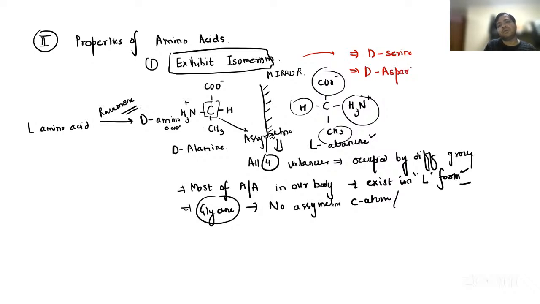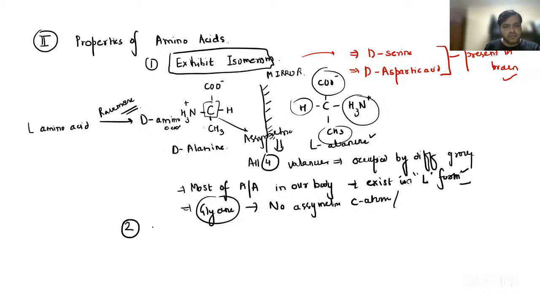Very, very important. Most of the amino acids in our body exist in the L form, except for these two, D-serine and D-aspartic acid, which are present in the brain. That is the first property of amino acids.